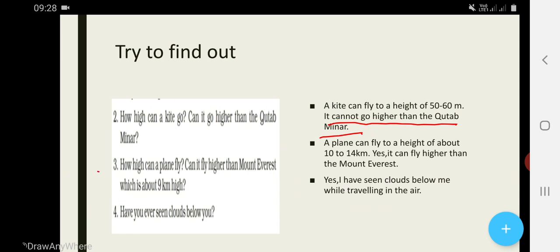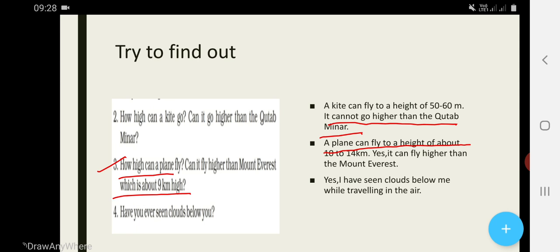Now, question number 3. How high can a plane fly? Answer. A plane can fly to a height of about 10 to 14 kilometers. Next question. Can it fly higher than Mount Everest, which is about 9 kilometers high?